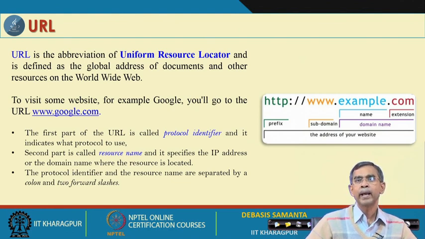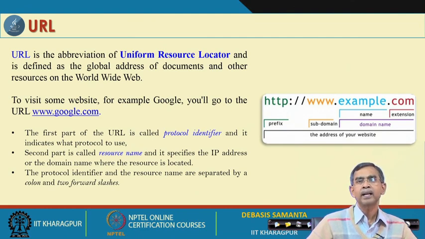One is called the domain name, and the domain name has 3 components, connected to which computer. For example, www means it is connected to the web, that means the internet, and .example is the name of the server where that particular file or document is located, and .com is the name of the organization type. It may be .com, or .in, meaning India, or .au Australia, or .us USA, .uk United Kingdom, like this.